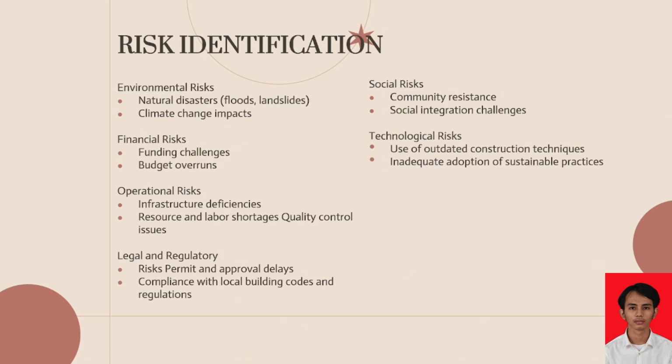For the operational risk, infrastructure deficiencies, resources and labor shortage, and quality control issues. For the legal and regulatory risk, permit and approval delays, and compliance with local building codes and regulations. For the second last, social risk, which is community resistance and social integration challenges. And lastly, technological risk, we have use of outdated construction techniques and inadequate adoption of sustainable practices.